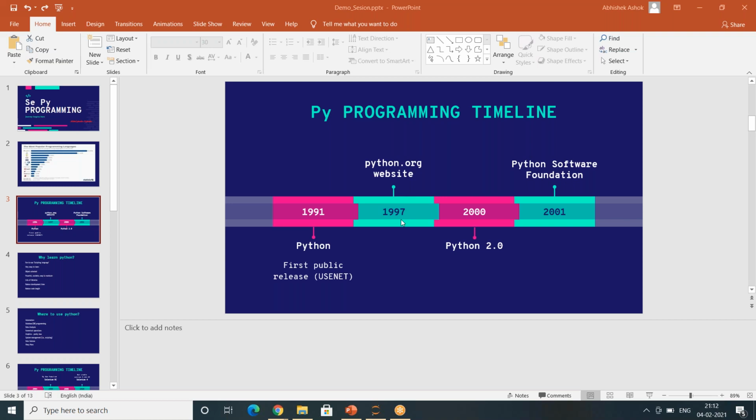Python's first website was launched in 1997, and then the second version of Python was launched in the year 2000, and then the Python Software Foundation was started in 2001. So all of us here are learning Python nowadays. The first basic reason why everyone is learning Python is that it is free, and the number of libraries or modules that it has is pretty huge, and the number of developers contributing to it is very huge.